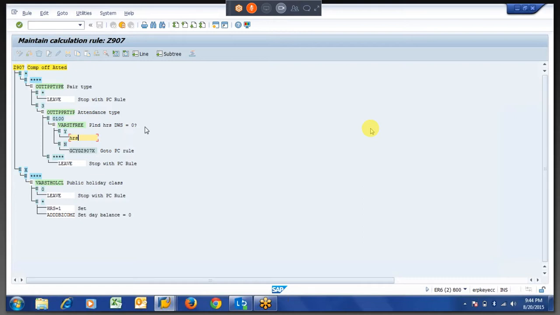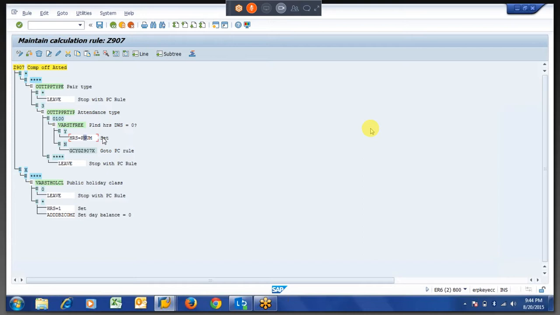So we have an operation called HRS is equal to P num. What it will do is take the number in the pair type. So whenever this is the pair type and this is the attendance type, you have a pair type for that. So whatever the number is there in the particular pair type, that will be put in the HRS. So we have a 3 now.